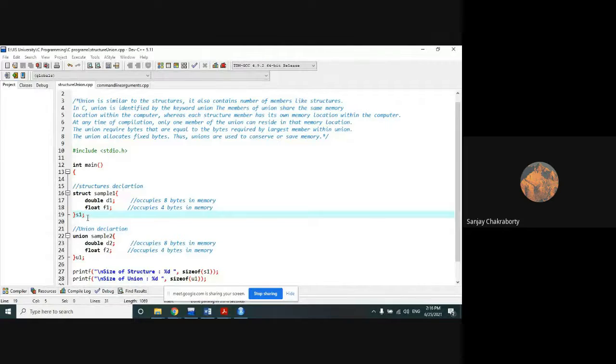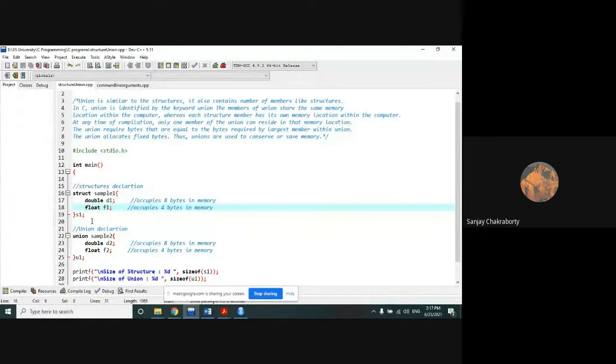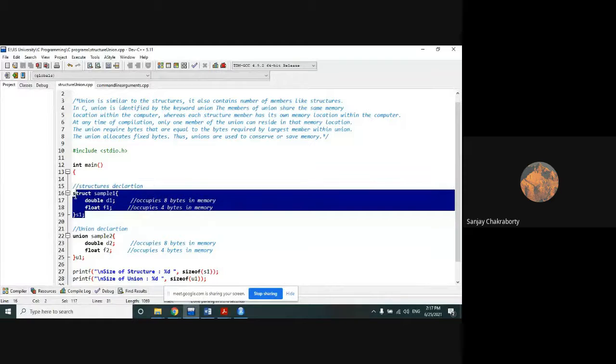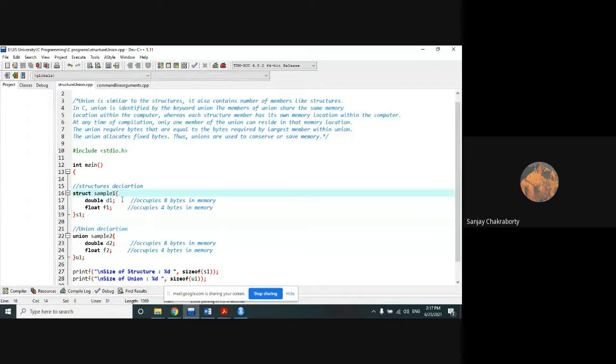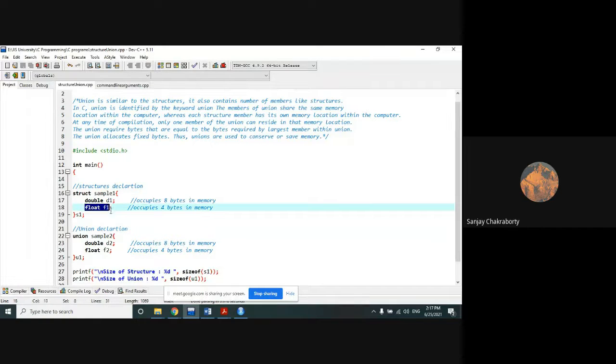In front of you I have written one code. I think all of you are looking at this code. Within the main function, I have declared one structure whose name is sample1, and within this structure I have declared two variables. One is double, another one is float. And I declare one member of this structure as S1.